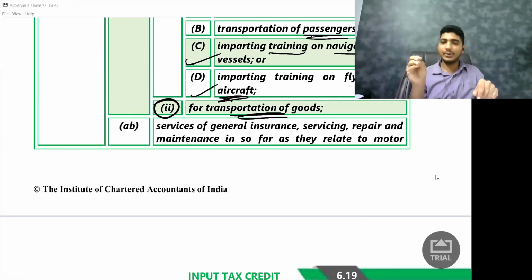Simple. If you don't get credit for your car, you will not get credit for your insurance. You will not get credit for your service. You will not get credit for your repairs and maintenance. But on the other hand, let us say I had purchased a bus.